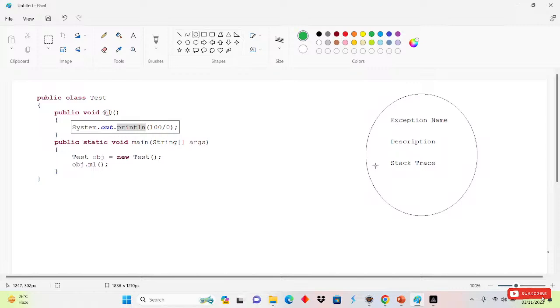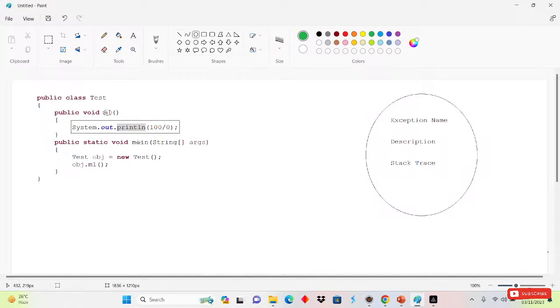Okay, it will directly come to the caller method. So who is the caller method here? That is the main method. Caller method means the method from which we are calling another method. Okay, so from here we are calling the method, right? So this is called the caller method. So the main method is calling the m1 method, so it will come here inside the main method.